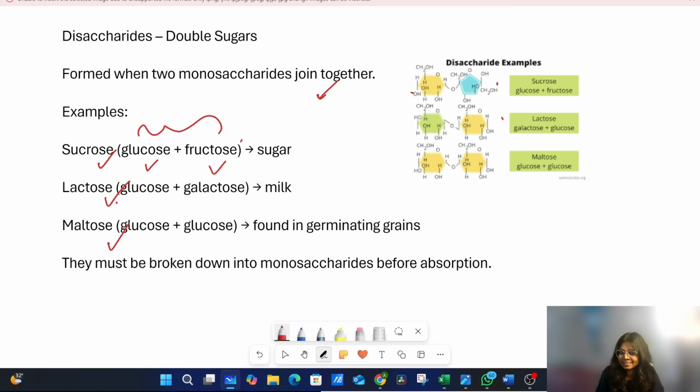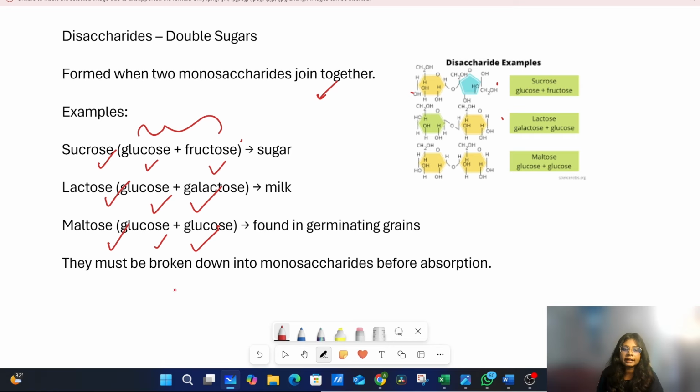Lactose consists of two monosaccharides, glucose and galactose. In day-to-day life we can find lactose in milk. Maltose consists of two glucose molecules. Normally, in day-to-day life, we can find it in germinated grain.